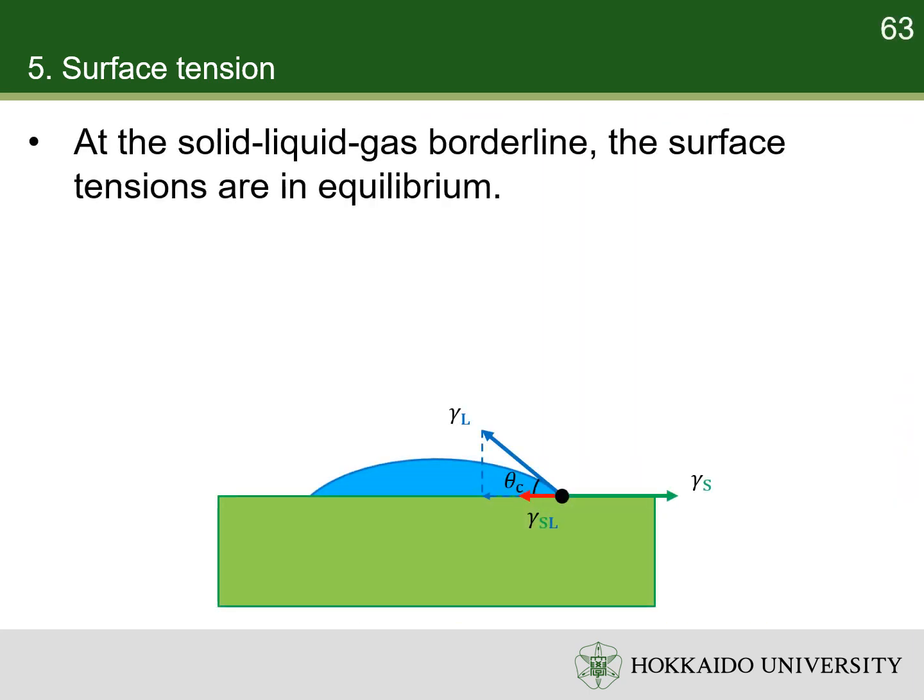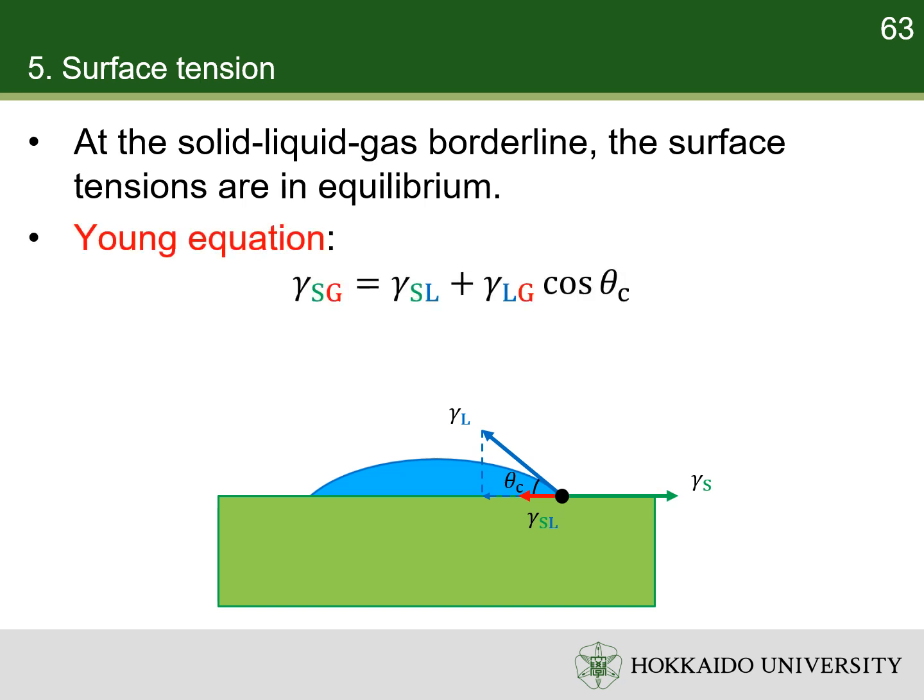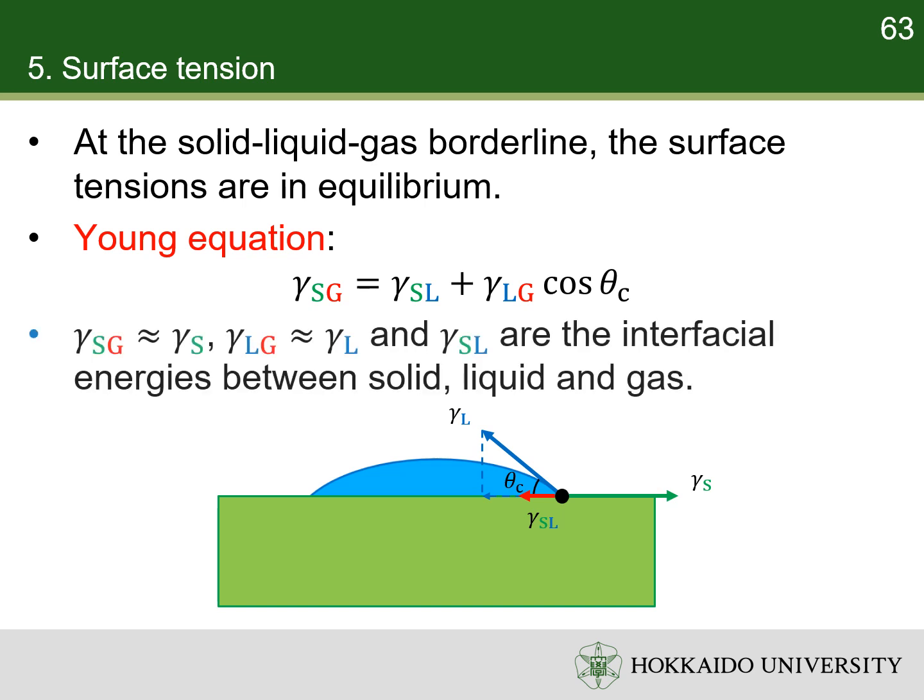At the line of contact where 3 phases meet, the net force per unit length acting along the boundary line between the 3 phases must be zero. The equilibrium of net force in the direction along the solid surface is the Young equation, which relates the contact angle to the interfacial energies between the three phases. The interfacial energy between a gas and a condensed phase is approximately the surface tension of the condensed phase, because there is nearly no gas particle in contact with the condensed phase.